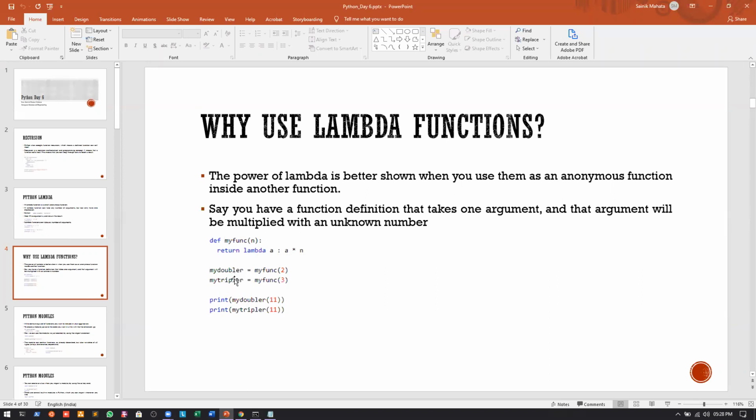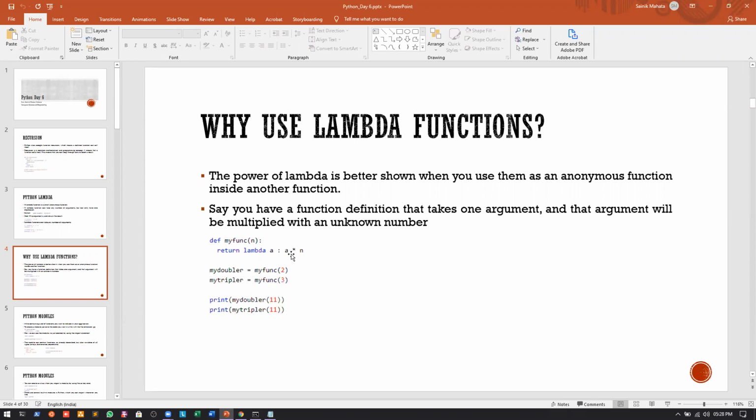Whenever we call my doubler with 11, it means that 11 is passed into a, and since the value of n is 2, 11 will be multiplied by 2. And whenever 11 is passed into my tripler, 11 will be a, and since the argument we passed in my function is 3, 11 will be multiplied by 3.